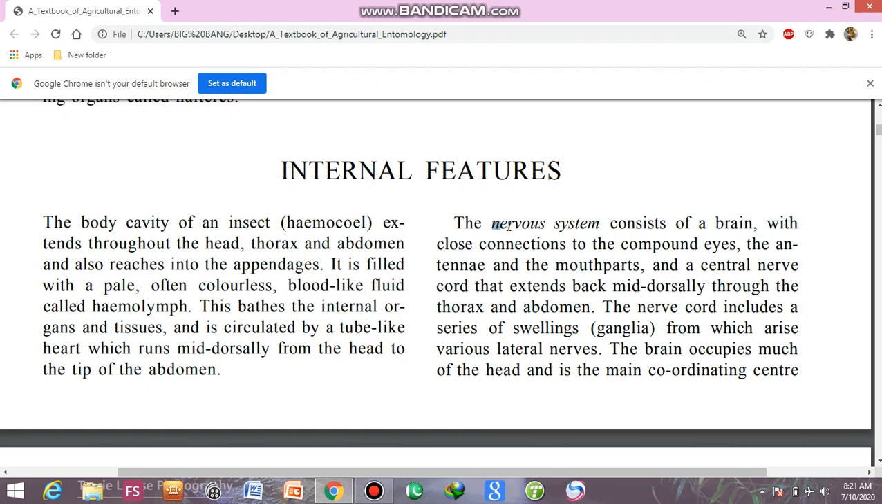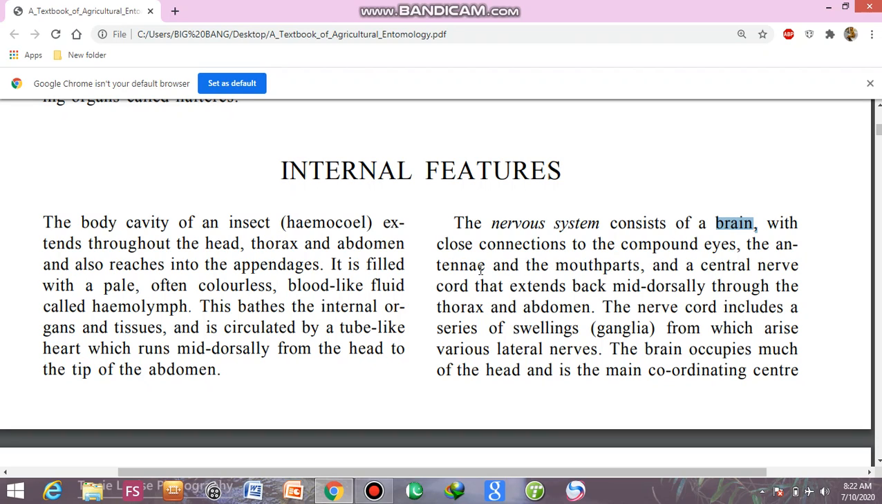Next is the nervous system. The nervous system consists of a brain with close connections to the compound eyes. In the previous lecture I discussed that insects have compound eyes, the antennae and the mouth parts, and a central nerve cord that extends back mid-dorsally through the thorax and the abdomen. So actually the brain is the coordinating center of the body. It coordinates with the eyes and antennae.